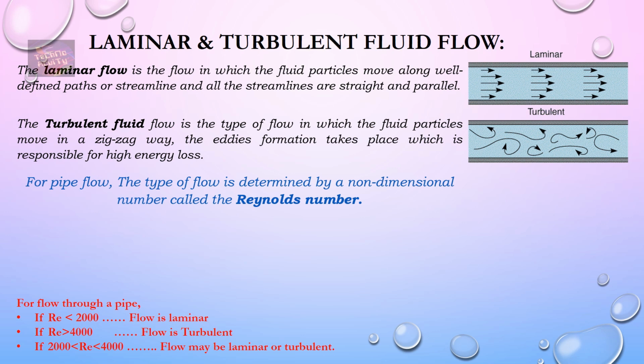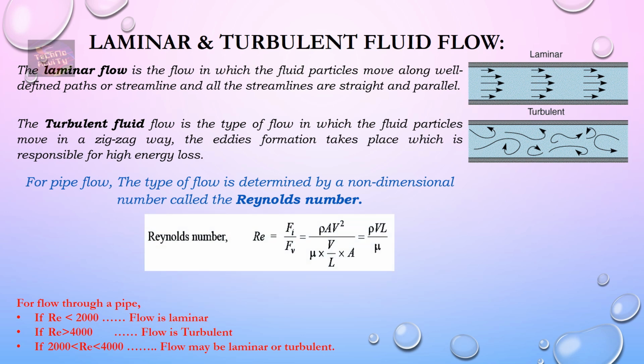For a pipe, the type of flow is determined by a non-dimensional number known as Reynolds number, which is given as Re equals rho V d upon mu, where rho is density, V is mean velocity of flow in the pipe, D is the diameter of that pipe, and mu is dynamic viscosity of the fluid.